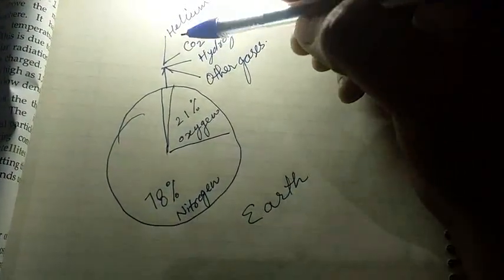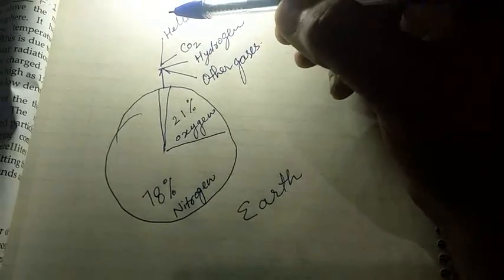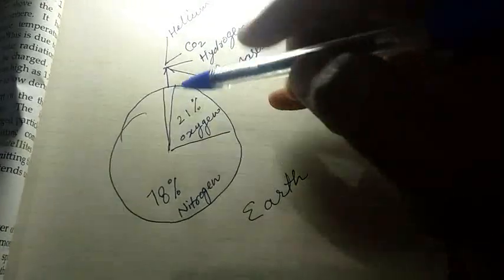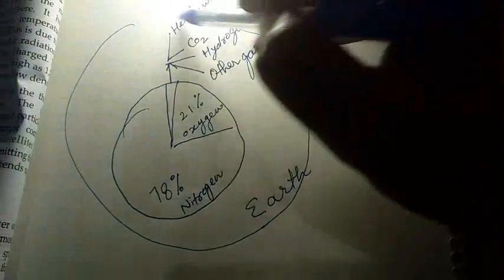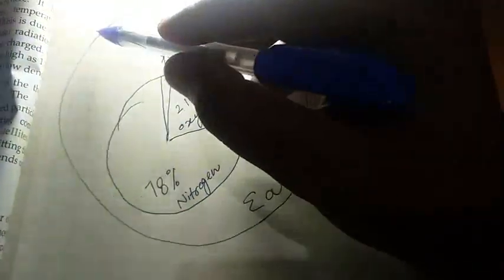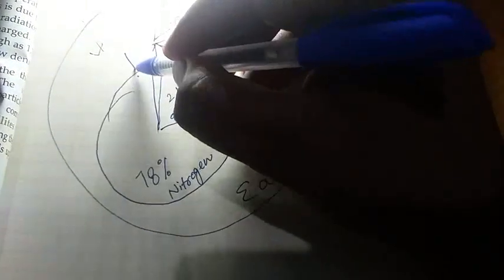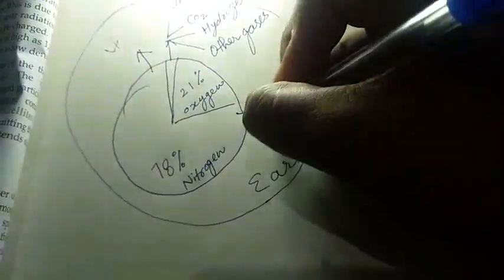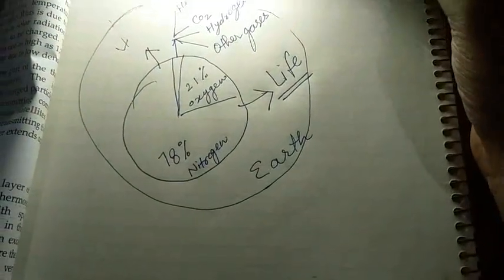This is what is found in the atmosphere. This earth is surrounded by atmosphere, and the atmosphere is held here due to the gravitational force of earth. This atmosphere doesn't go up in the sky, and it is surrounded, and it helps containing the life on planet earth. Hope you understand, children.